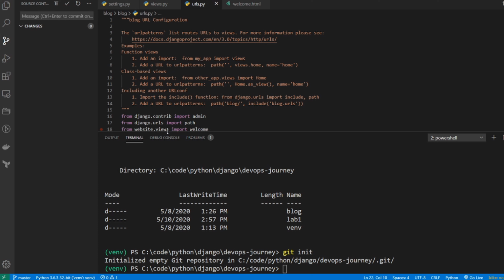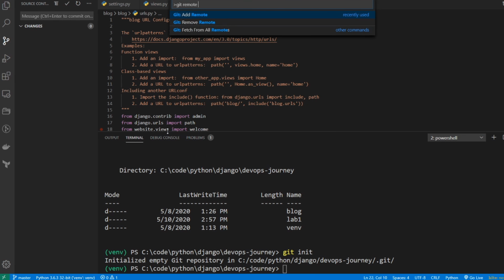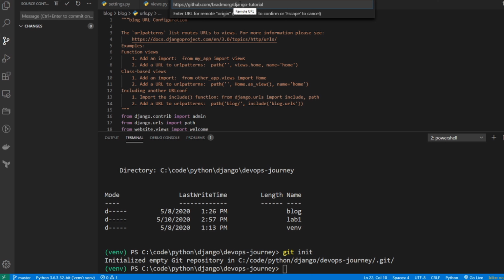So I'll go Control-Shift-P, and I'll type git remote, and I want to select git add remote. It's asking me to give it a name, so I'll say this is going to be the origin, and it wants a remote URL, so I'm going to copy and paste the URL I have. So it's bradmorg/Django tutorial. Hit enter. So the remote location has been added. Now I want to push my code over to the remote location.